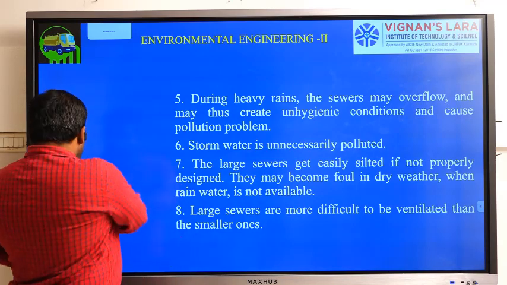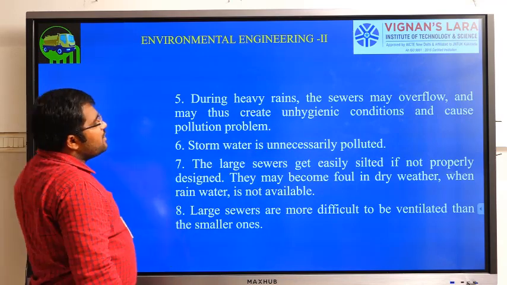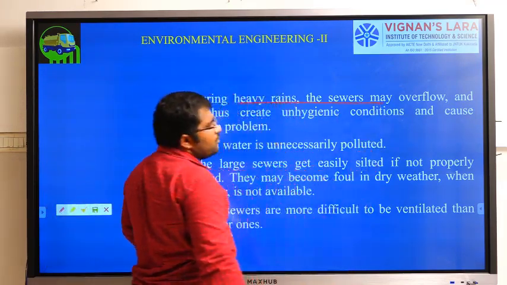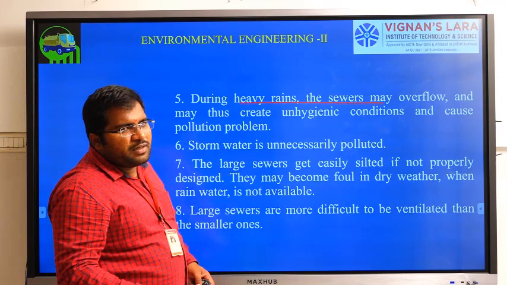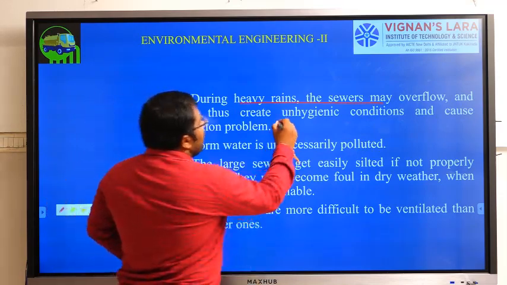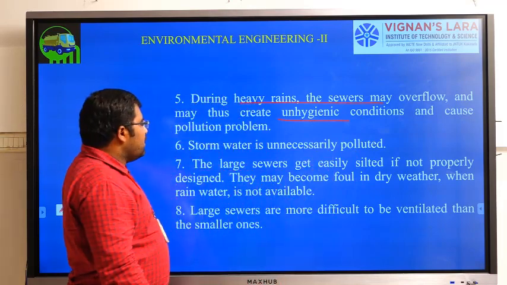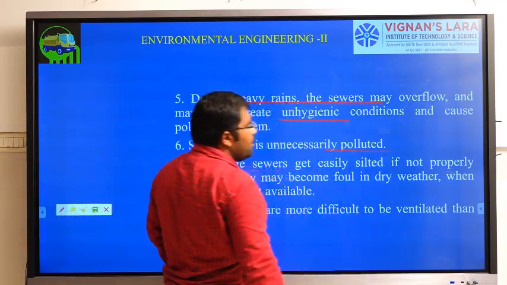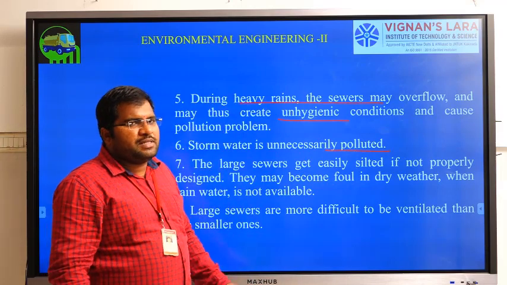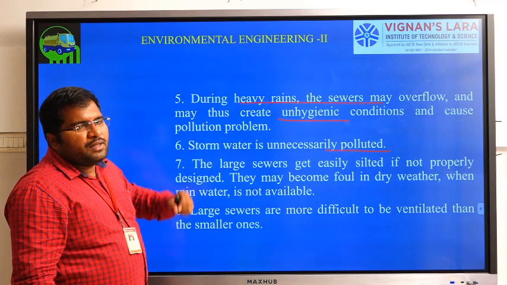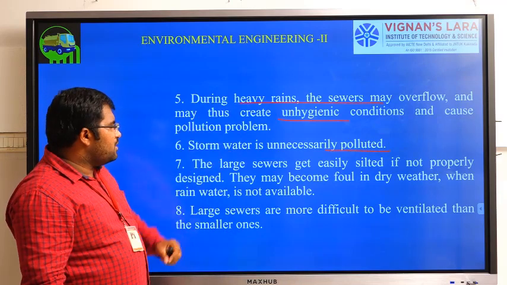So in the case of places with heavy rains, the sewers will overflow. Due to that, both rainwater and sewage will come onto the road and create very unhygienic conditions. Then stormwater will be unnecessarily polluted. You can use stormwater for other purposes like irrigation or washing purposes, but that also will get polluted because of the addition of this sewage.